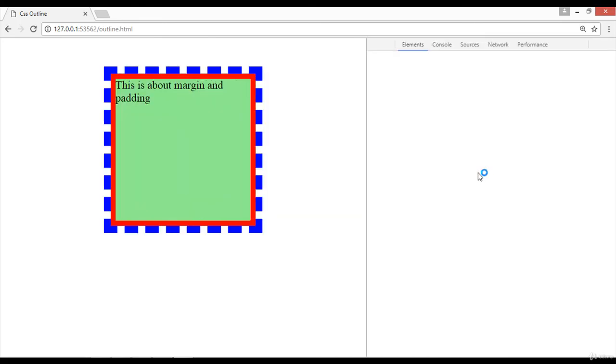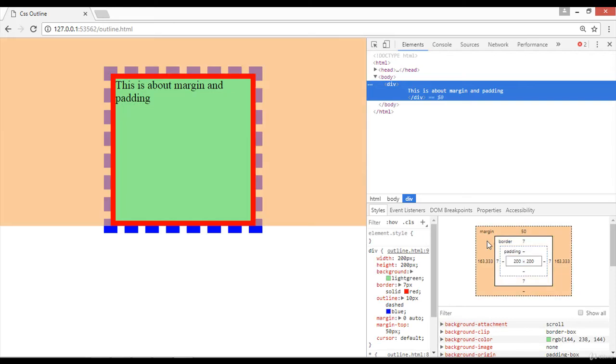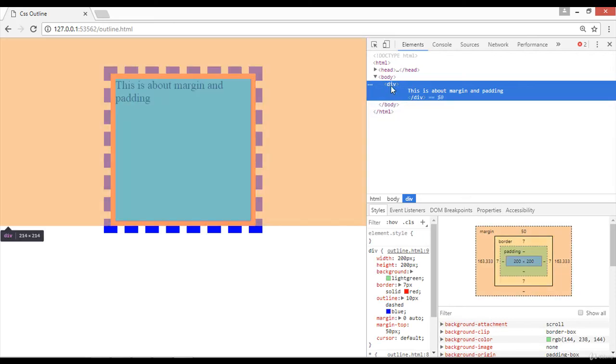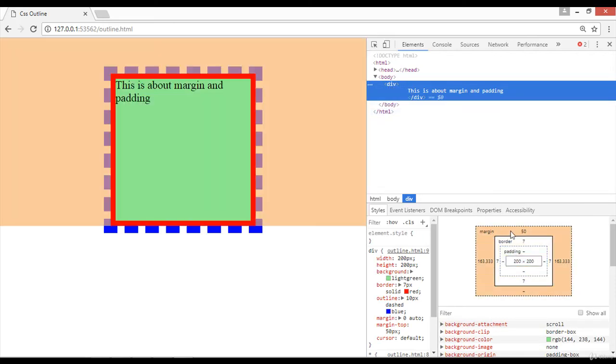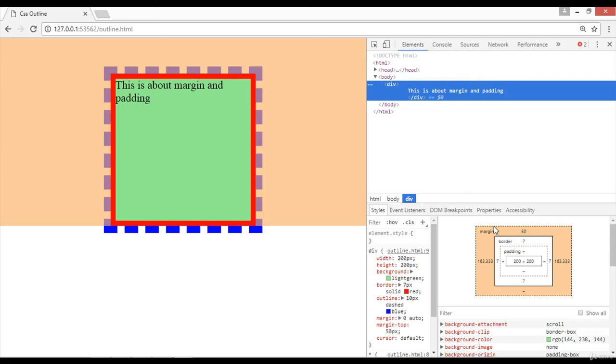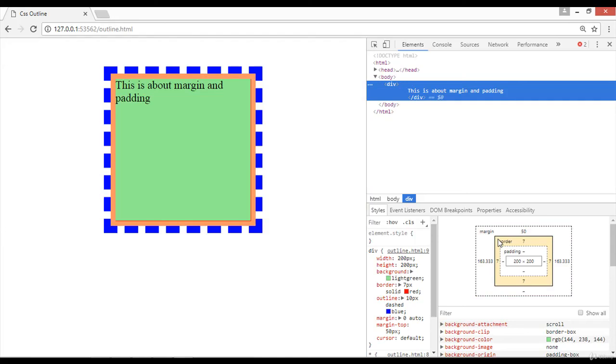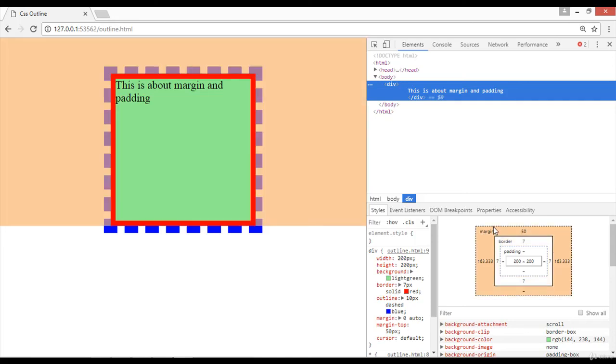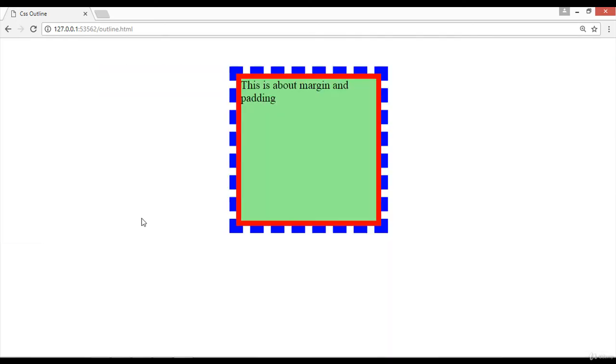If we go to inspect element once again for better understanding, here we have a div tag. You can see we have a margin of 50 pixels from the top, and here you can see a line with the dashed type of border. So this one is the border, and this is the outline that we have applied here.